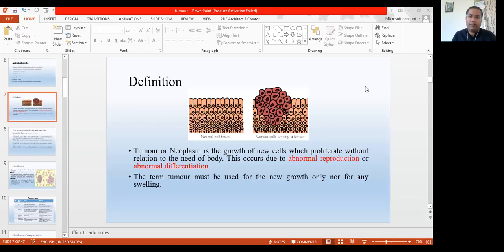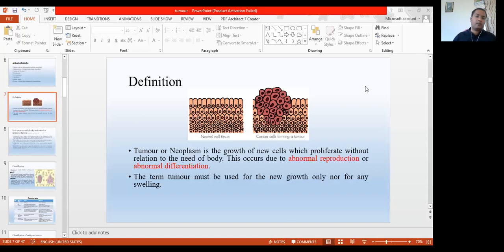So in the process of developing a neoplasm, two things happen. One, cells are reproduced without need in enormous amounts, which produces a growth, a neoplasm. And sometimes cells differentiate into another type of cells which are not meant to be there, and that is the development of the neoplasm. Understand? So this is how the tumor is developed.